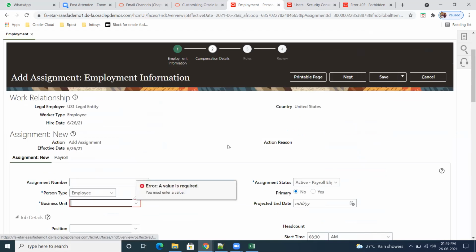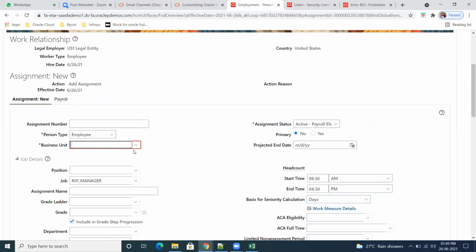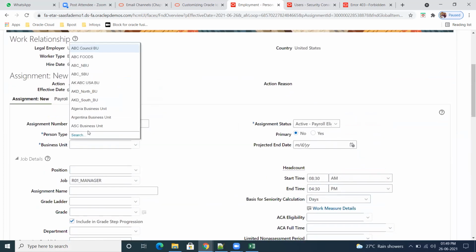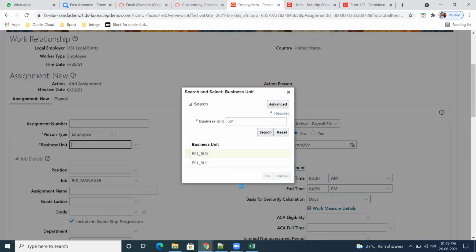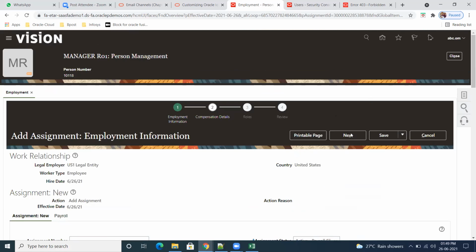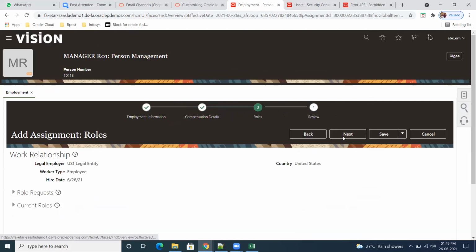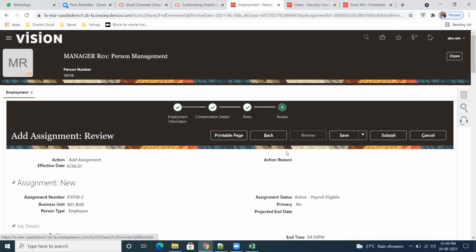Business unit. B01. The train stops all and all.